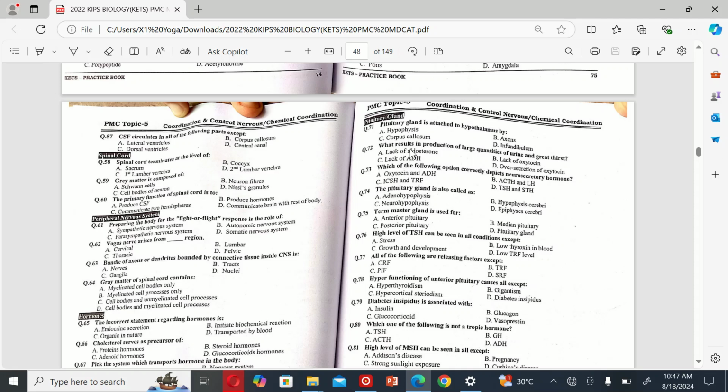The next MCQ is: what results in production of large quantities of urine and great thirst? A. Lack of aldosterone, B. Lack of oxytocin, C. Lack of ADH, and D. Oversecretion of oxytocin. So the correct option is C.